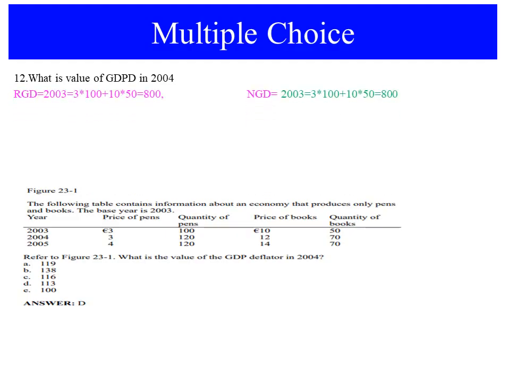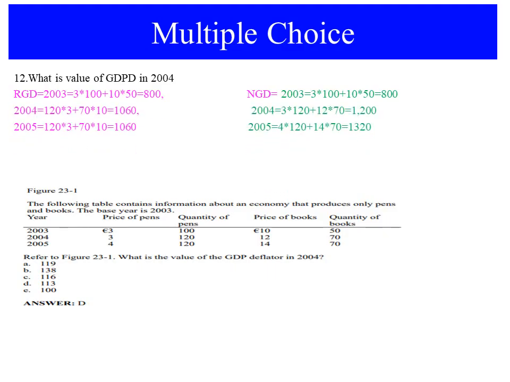So the GDP deflator of 2004: first we have to know the real GDP and the nominal GDP, which we have calculated like this. The GDP deflator equals nominal GDP over real GDP times 100. Nominal GDP of 2004 is 1,200.